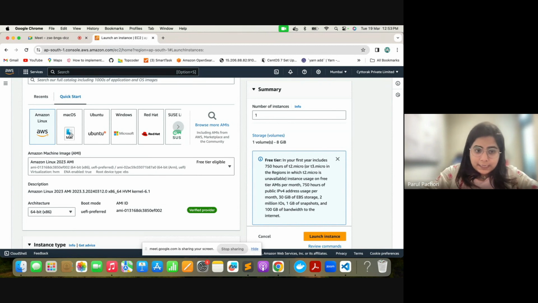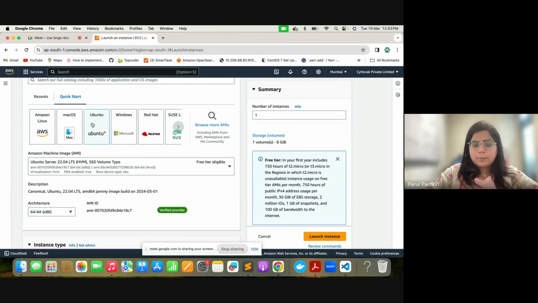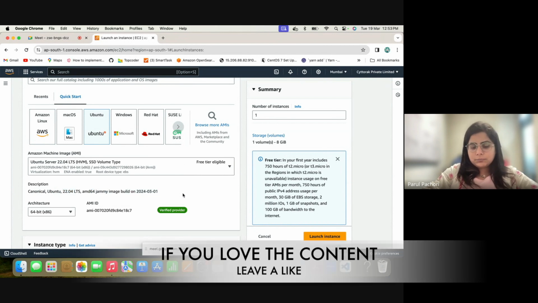So these are all the images. When I say Ubuntu, it's basically a simple operating system image. This is the description. It has this Ubuntu image, this is how it is, and it is built from this, on this date. Now, if you want to have your own images, you can have your own images.